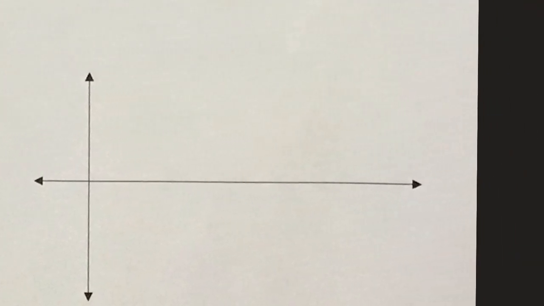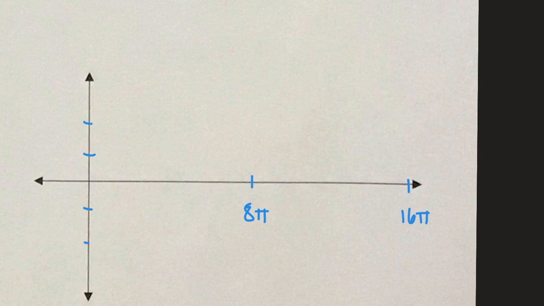So we have one period at 8 pi, another period of 16 pi. It has an amplitude of 2, so we'll put 2 units above and below your x-axis. Because it is a sine graph, it starts at the origin, ends at the origin, and has a 0 in the middle.